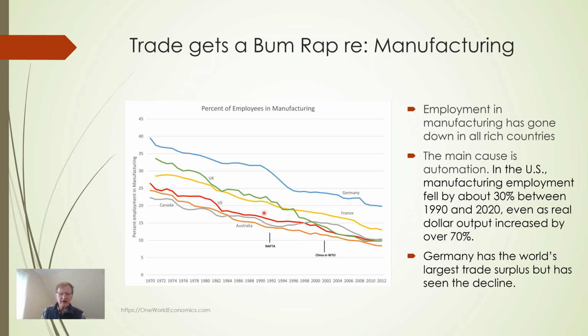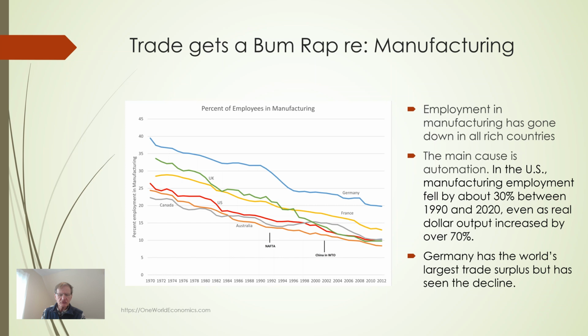I've marked the date when NAFTA was signed and the date when China joined the World Trade Organization and liberalized trade. Neither has a discernible effect on this trend line. The real reason for the decline in manufacturing jobs in advanced economies is automation. It takes far fewer workers now to produce a larger amount of goods. The value of manufacturing output has increased in the United States, even while manufacturing employment has fallen.